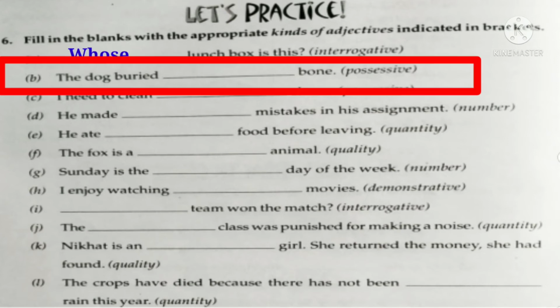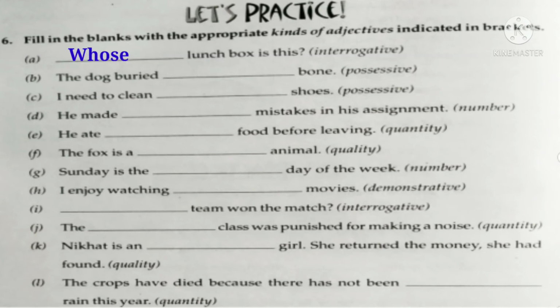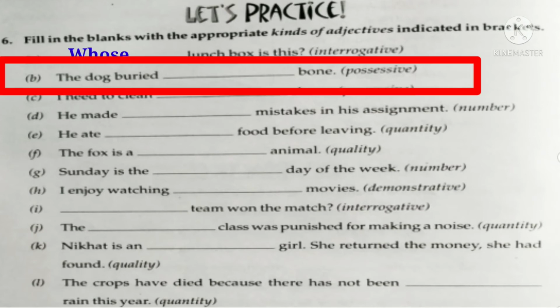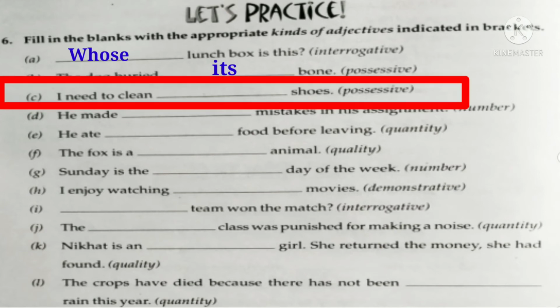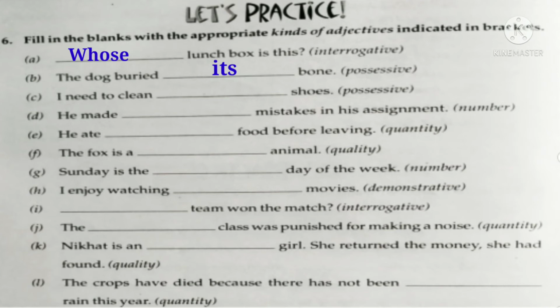The next sentence is the dog buried dash bone, and you have to fill the possessive adjective here, and the answer is its. The dog buried its bone. Okay, look at the next sentence. I need to clean dash shoes, and here you have to fill the possessive adjective. So the answer here will be my. I need to clean my shoes. For the personal pronoun I, we use the possessive adjective my. Okay, I hope you all remember, right?